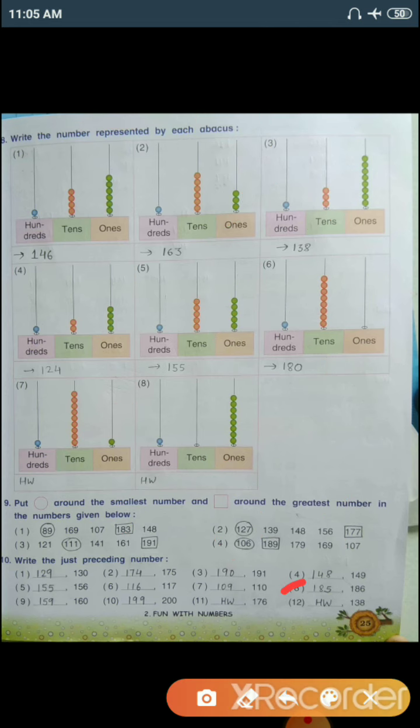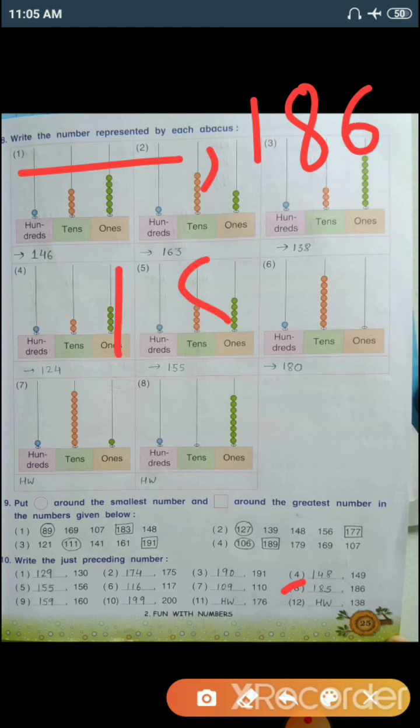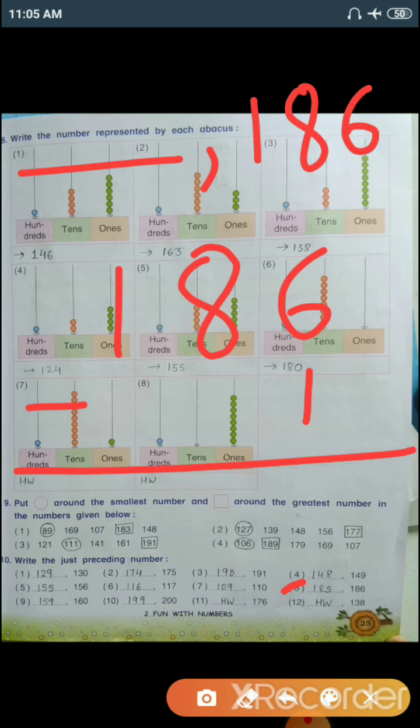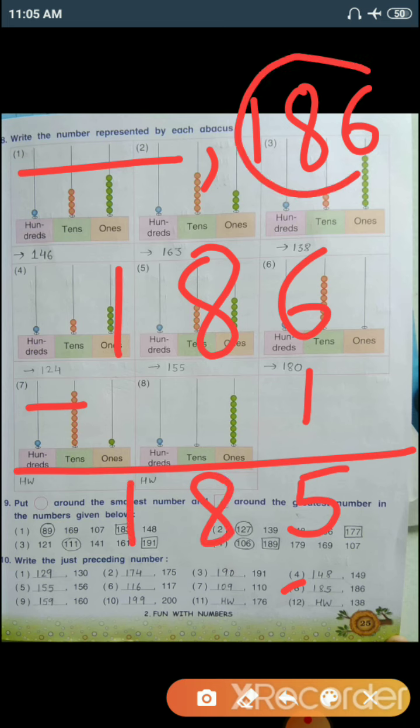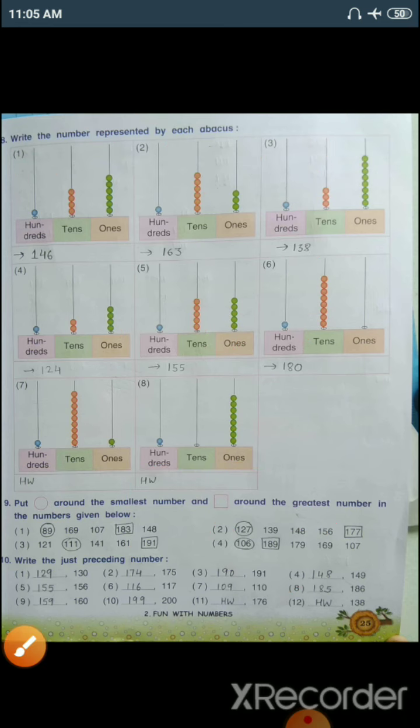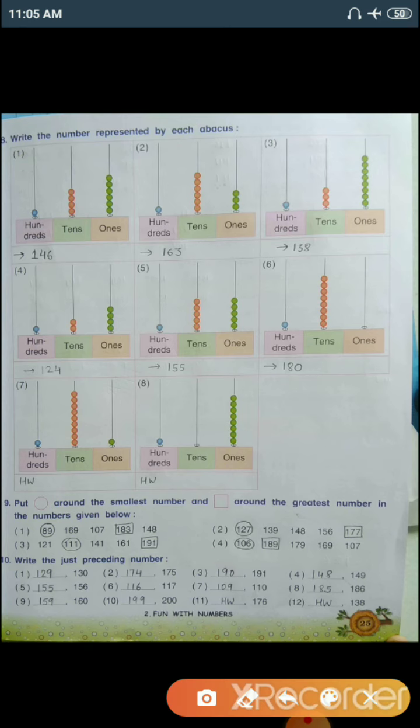Now question number 8, dash, comma, 186. Again 186 minus 1. 6 minus 1, 5. 8 as it is, 1 as it is. So the before number of 186 is 185. With the help of this method, you need to solve numbers 9, 10, 11 and 12 by yourself.